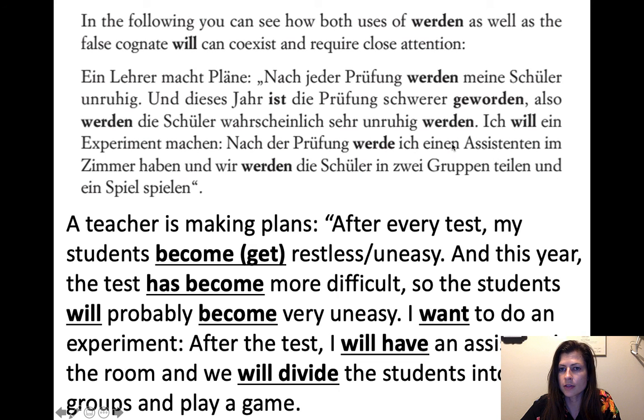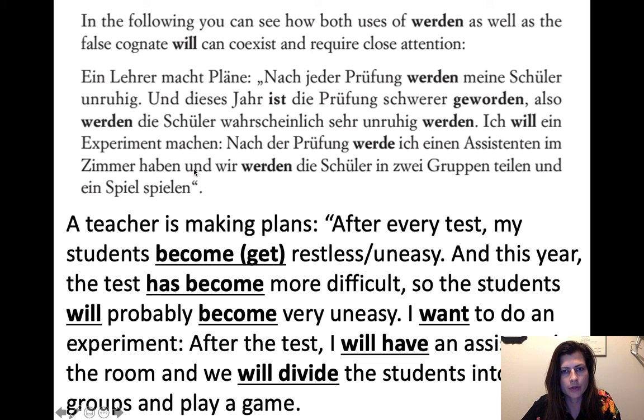You can see it being in the accusative there. And then im Zimmer, that's a prepositional phrase. And then you get to haben. Okay, haben, that's an infinitive. It's going to come together with werde to make the future. So after the test, I will have an assistant in the room.